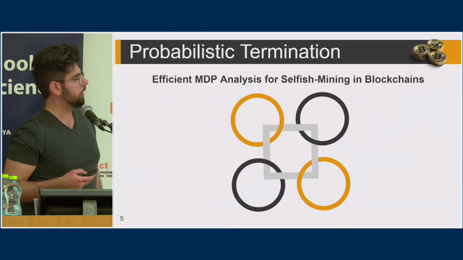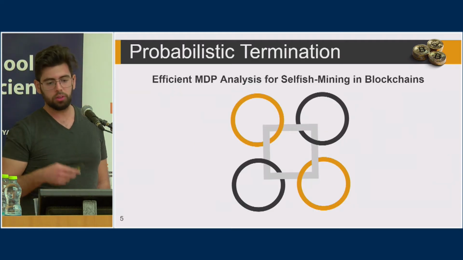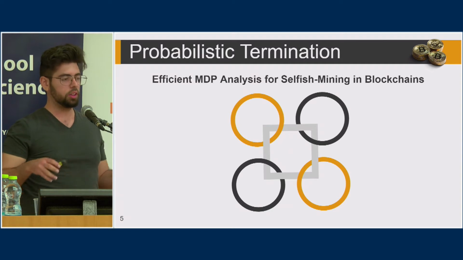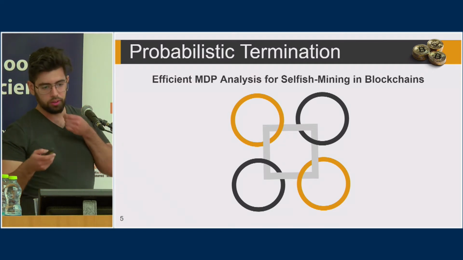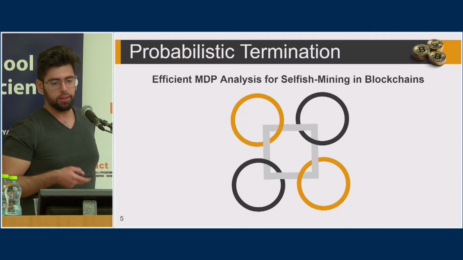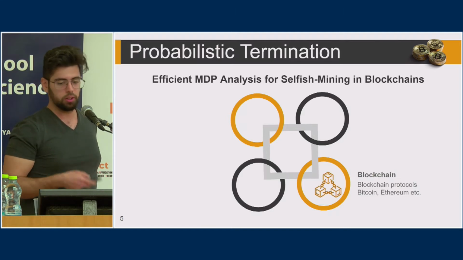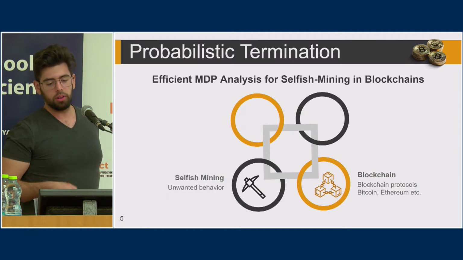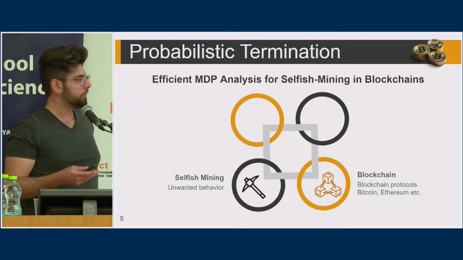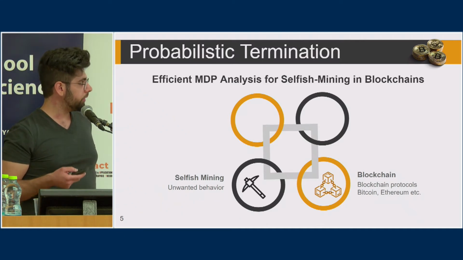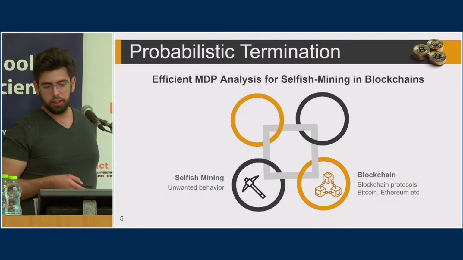So just to get a quick idea of what the paper talks about, I'll just give the big picture now, and then we'll fill in the details later. So this paper talks about blockchains like Bitcoin and Ethereum, and we want to analyze selfish mining, certain behavior which I'll explain later, what it means exactly.